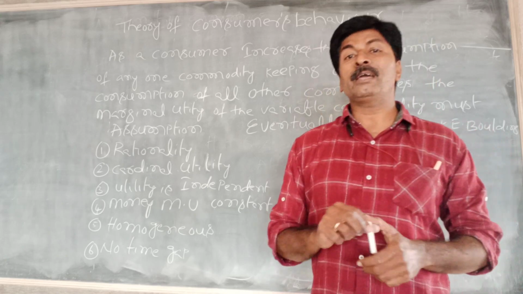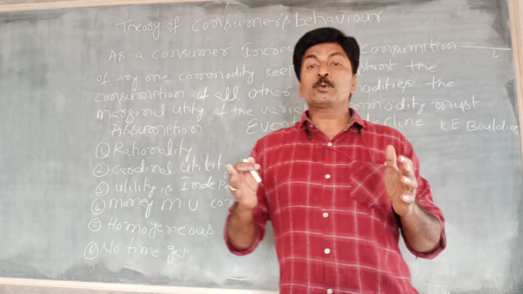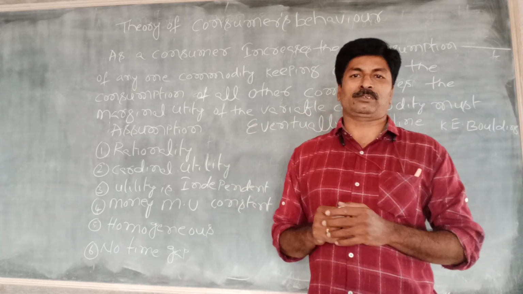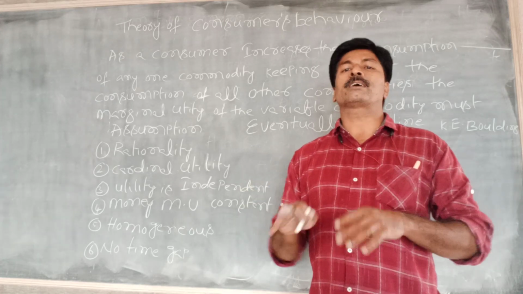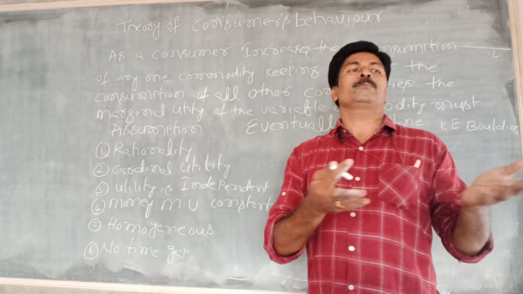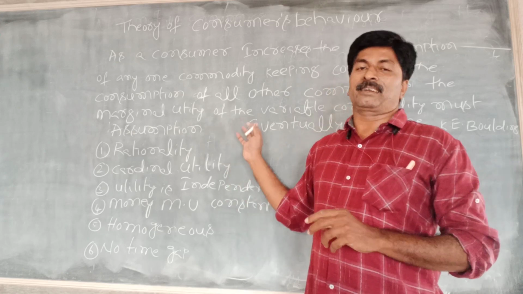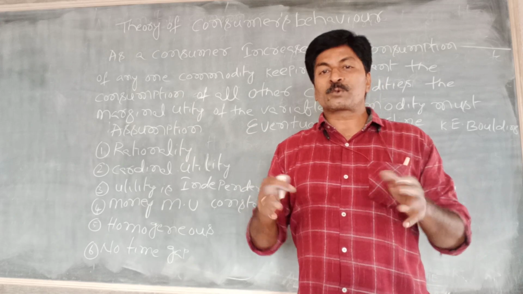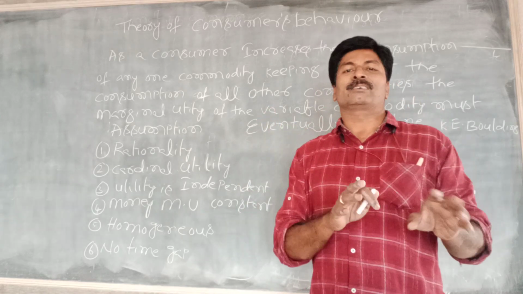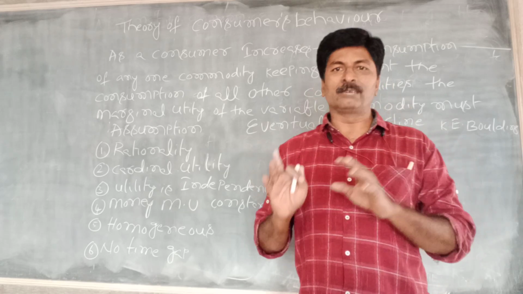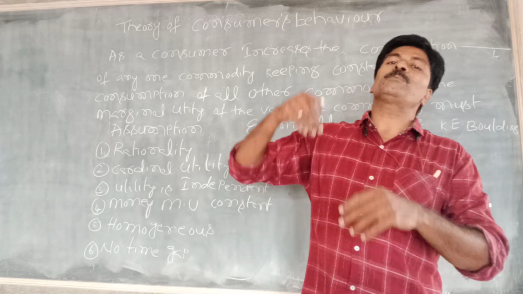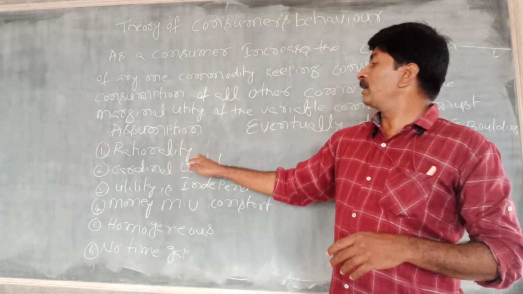So what is rational man? Always a consumer tries to get maximum satisfaction with limited resources. For example, our students are rational. Every student tries to get maximum marks. No one expects pass marks. Sir, no sir, pass marks are enough. Anybody accept? No. Every student tries to get maximum marks. So that is, a consumer is a rational man.